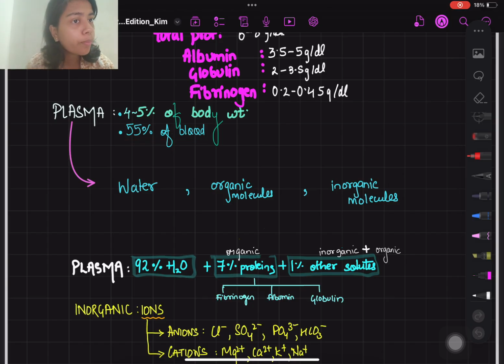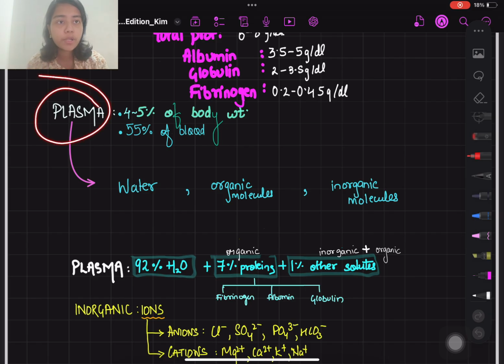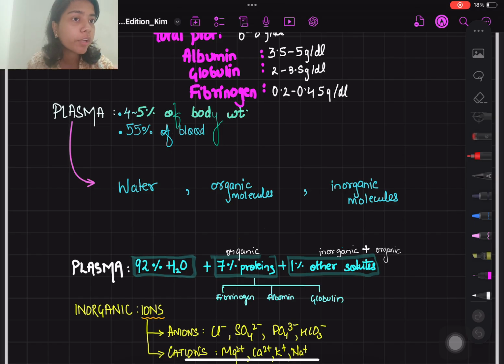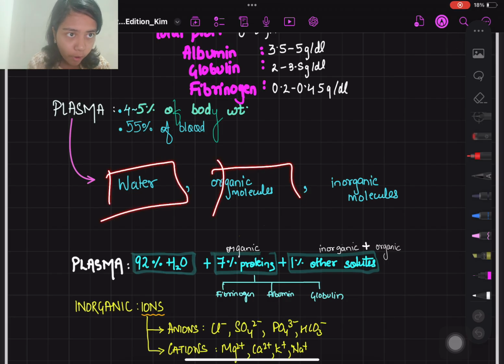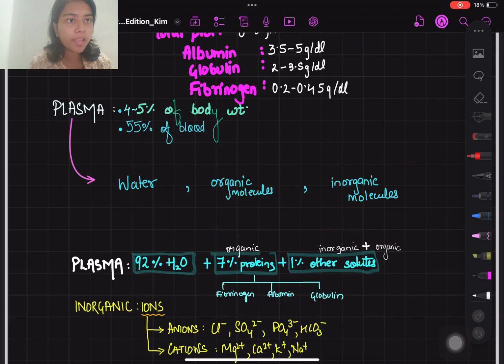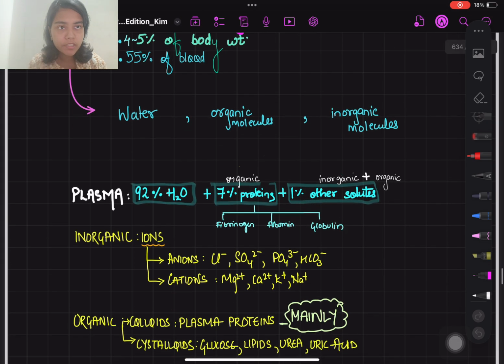Okay, now blood was occupying how much percentage of your body weight? Blood was occupying 8% of your body weight, right? Plasma, on the other hand, will occupy 4 to 5% of body weight. Now the constituents of plasma. You know we are focusing on proteins, so proteins are a constituent, but a better way to say it is that plasma is a protein rich fluid and it's made up of water, organic molecules and inorganic molecules. Now let's see the percentage of each.